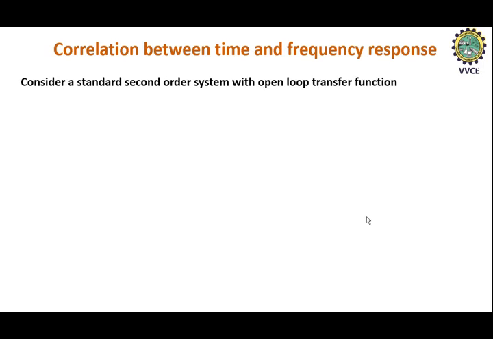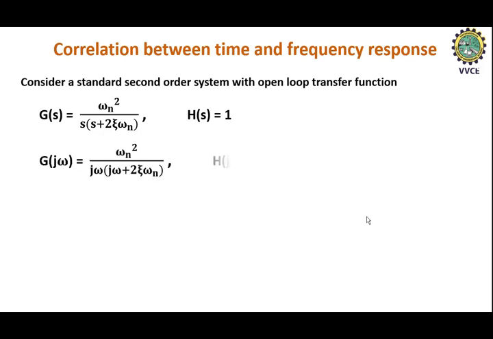So in order to analyze the correlation between time and frequency responses, first we need to consider the open loop transfer function of second order system. So what is the open loop transfer function of second order system? That is G(s) equal to omega n square divided by s into (s plus 2 zeta omega n). And H(s) is 1 because the feedback is unity.